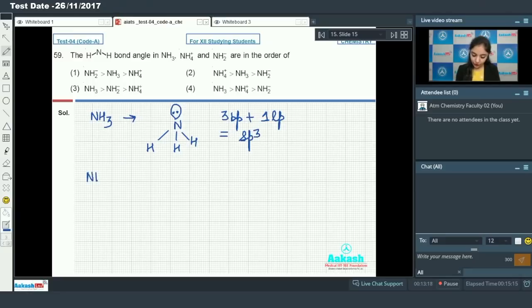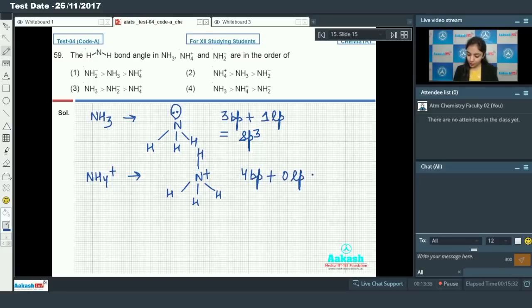So now draw the structure for NH4 plus. In NH4 plus we have 4 bond pairs and 0 lone pair. So hybridization तो sp3 है, but shape is different now. Here the shape is tetrahedral and in ammonia the shape was trigonal pyramidal.